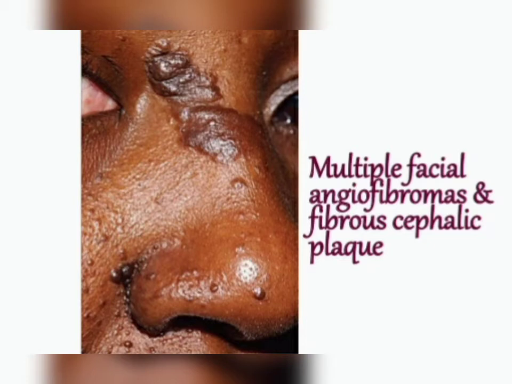So what are angiofibromas? Angiofibromas are basically fibrotic tumors which grow around the walls of the blood vessels, surrounding the blood vessels. So you can appreciate these two features, angiofibromas and fibrous cephalic plaque, which are characteristic of a tuberous sclerosis patient.